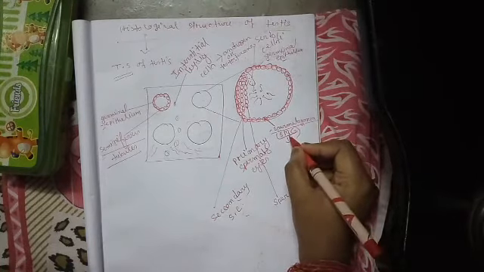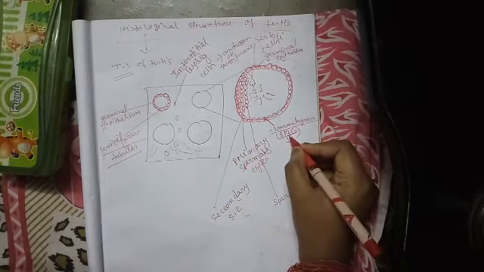Now this spermatogonium, the sperm mother cell, will produce a second layer of cells, termed primary spermatocytes.